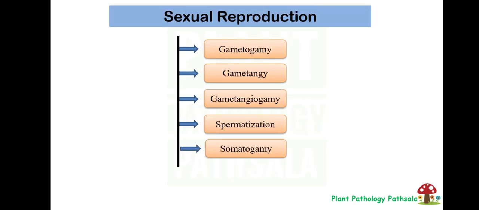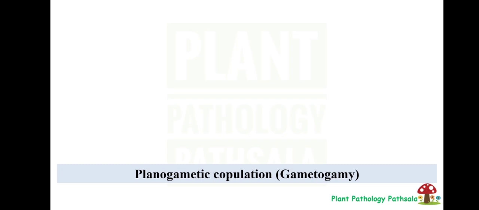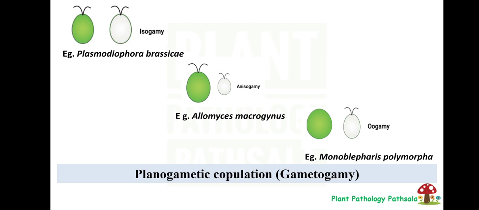Then next one, in asexual reproduction we have discussed 4 methods, that is fission, budding, fragmentation and sporulation. Similarly, in sexual reproduction 5 methods are there. We will discuss all of these one by one in the next slide. First, gametogamy or planogametic copulation. In this method, union of two spores occurs. It means no involvement of any type of sex organ occurs. It is performed in 3 ways, that is isogamy, anisogamy and oogamy.